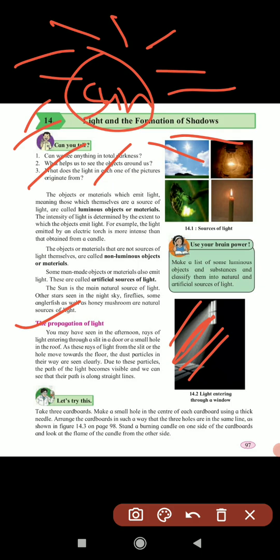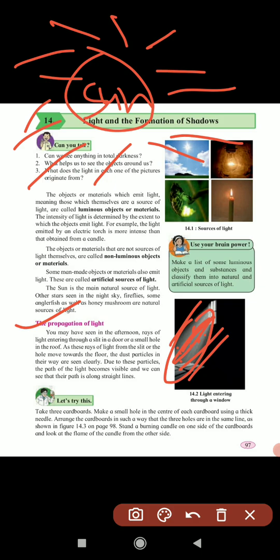If you see these light rays, they are coming through the hole in a straight path only, and in between that light you can see small dust particles. Due to these dust particles, the path of the light becomes visible, and we can see this path is a straight line. So the propagation of light is in a straight line only.